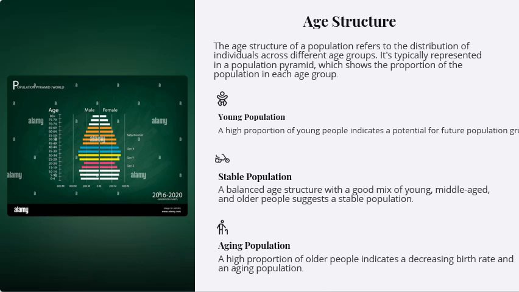The potential of a country with a higher aging population is comparatively much less than with a young or stable population. So this is the basic structure of the population of any country. According to the type of population, young, stable, or aging, the growth of the country depends on it.